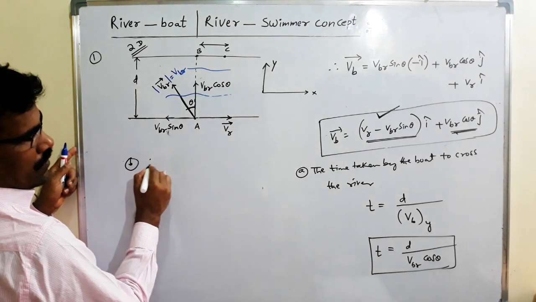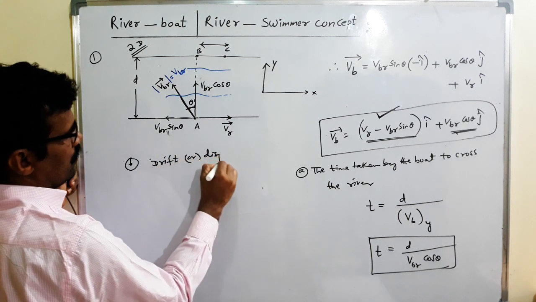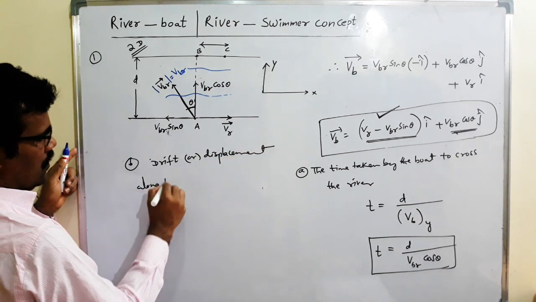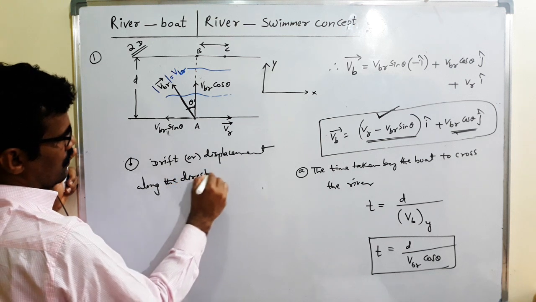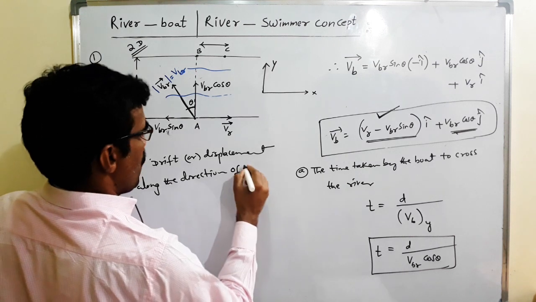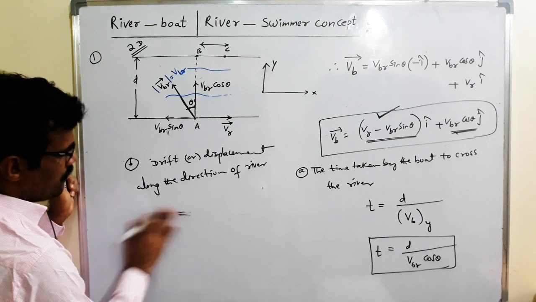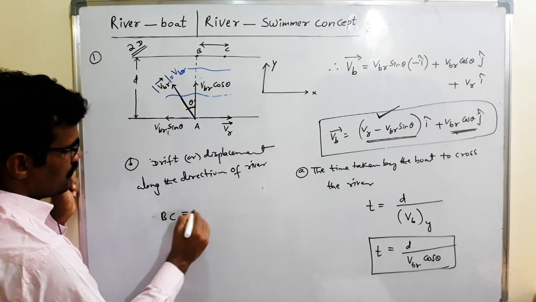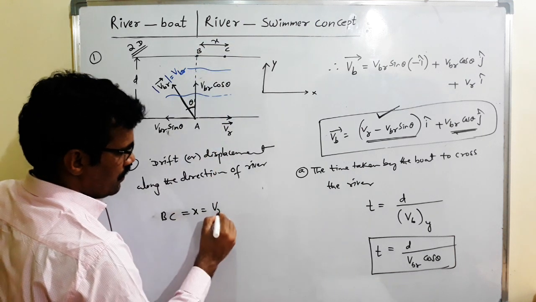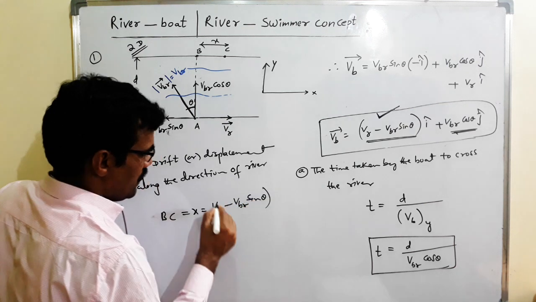Here BC is the drift, or displacement, along the direction of the river. X is equal to BC. BC, the drift, taking X, is equal to the speed VR minus VBR sin theta.